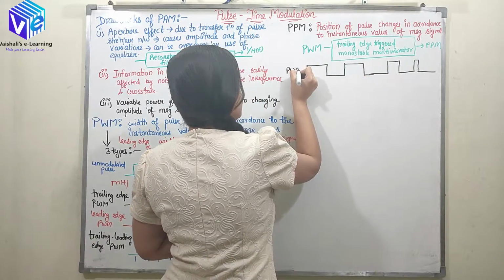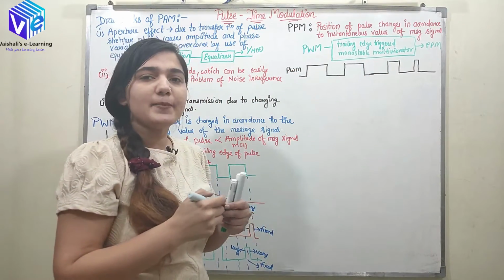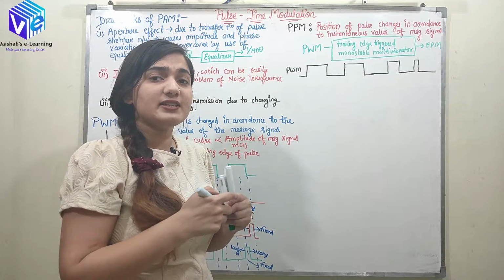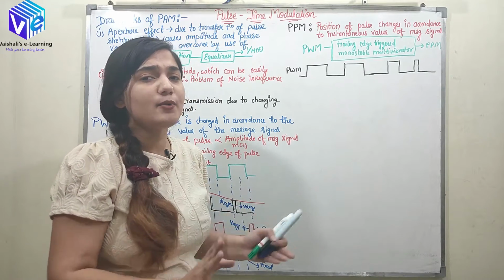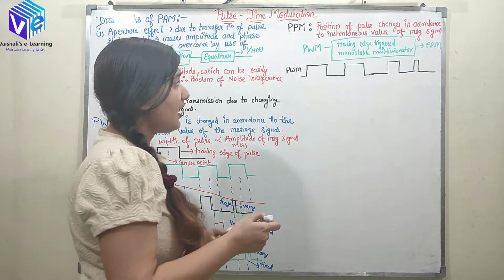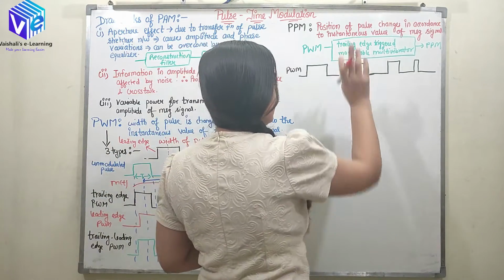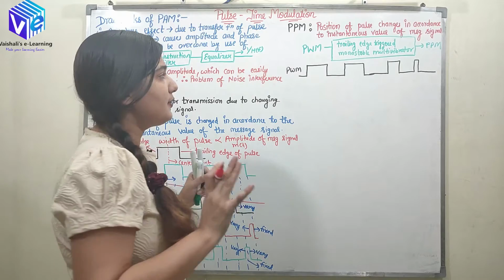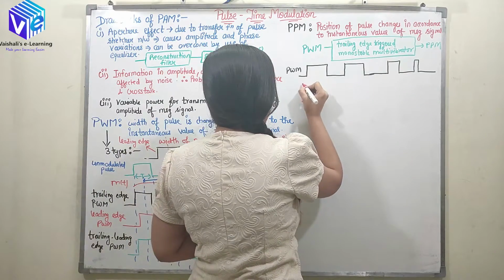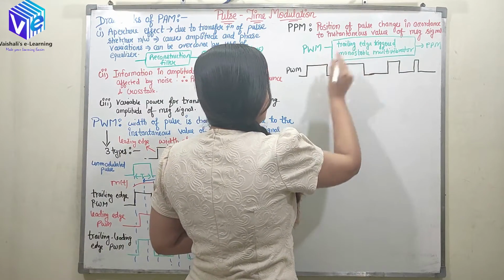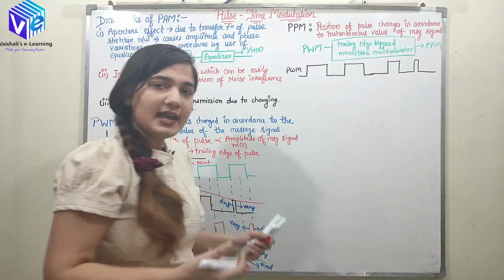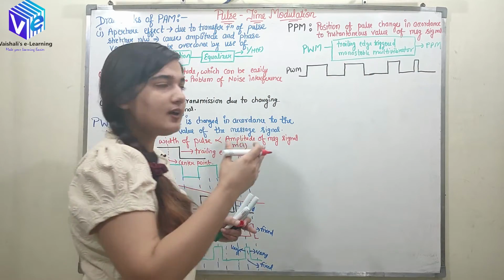So this is a pulse width modulated signal. The example of a monostable multivibrator is the 555 timer. You can take any monostable multivibrator. The only condition is that I am taking the trailing edge triggered monostable multivibrator. So whenever it encounters the trailing edge, it shifts to the other state.